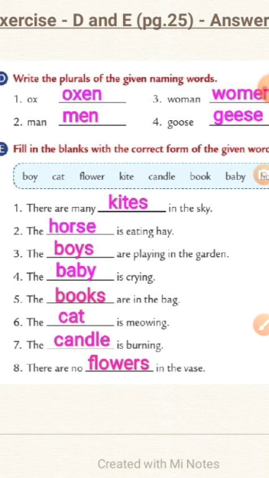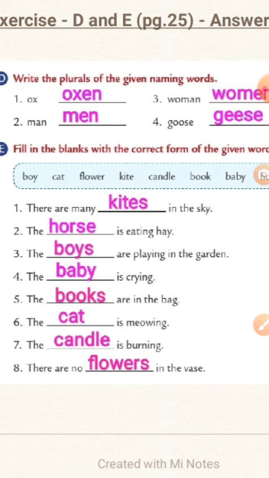Question 3. The boys are playing in the garden. Number 4. The baby is crying. Number 5. The books are in the bag.